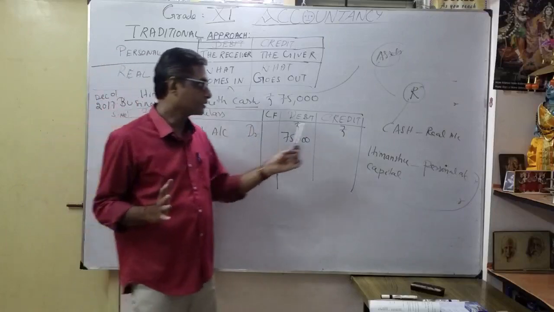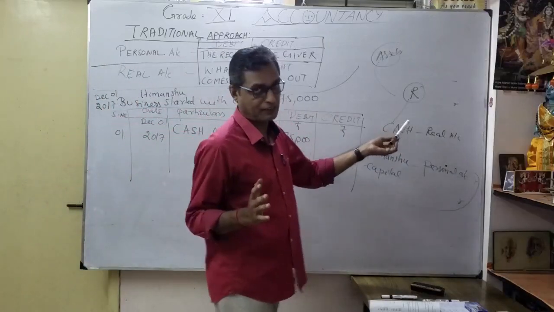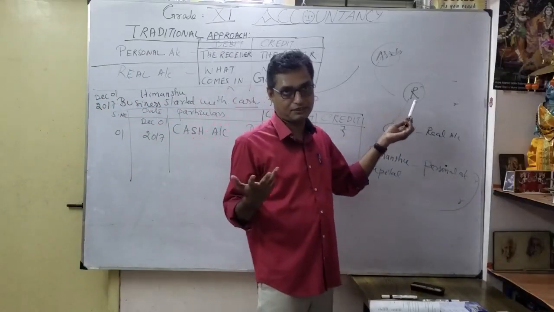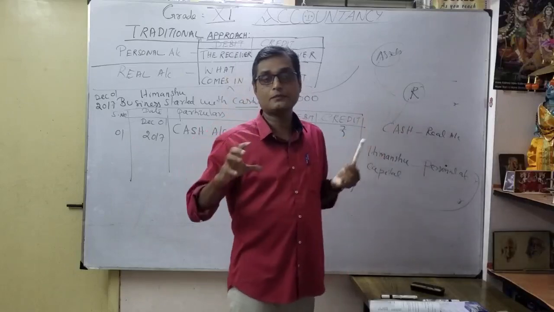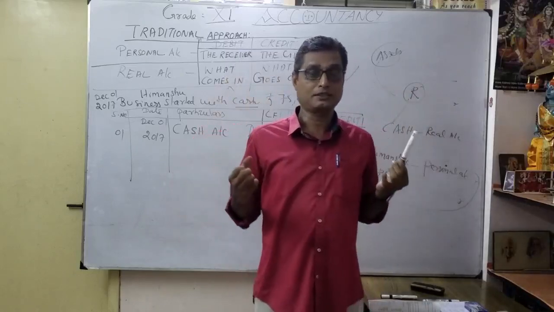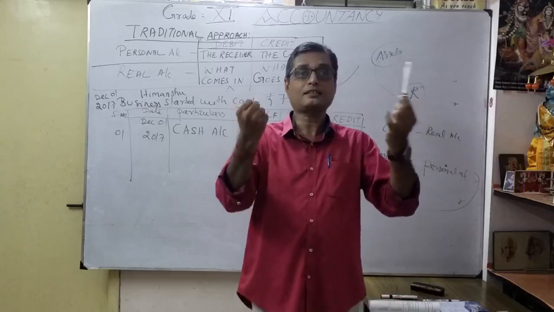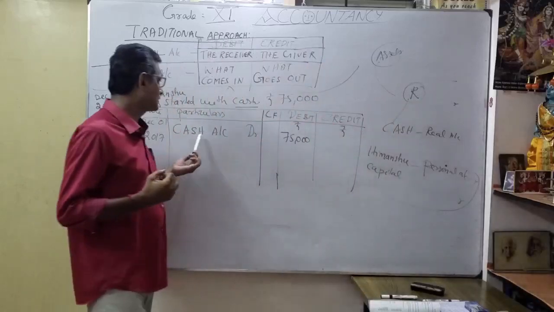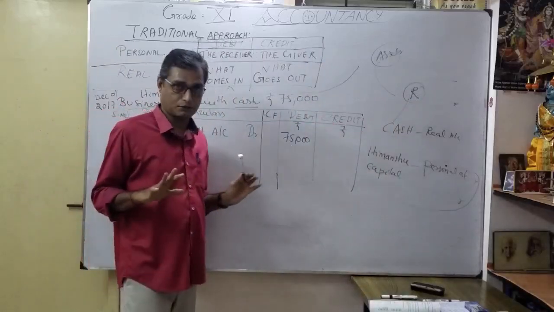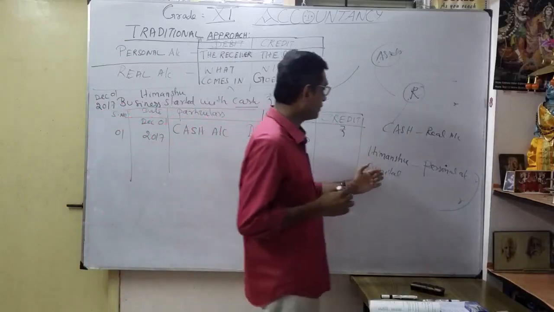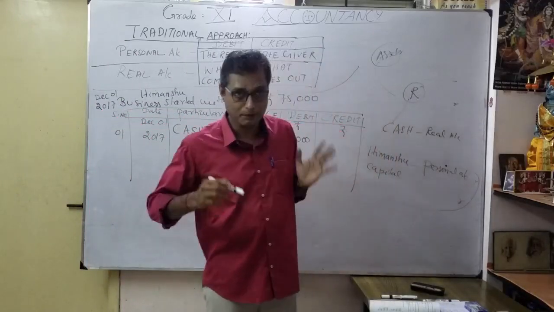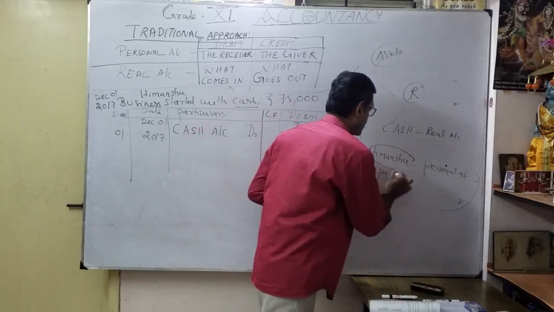Now understood? Cash is a real account. Why? Because it is an asset. That's why we have to identify the rule: debit what comes in, credit what goes out. Here cash comes in, that's why I'm putting the cash account on the debit side, 75,000. You understood? Now this is Himanshu capital. It's a personal account, correct? Because a name is there.